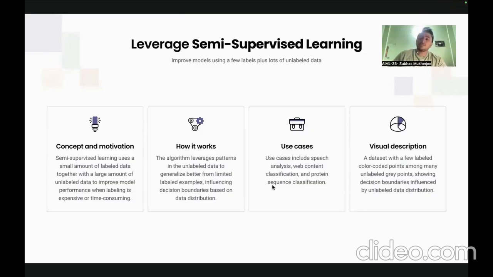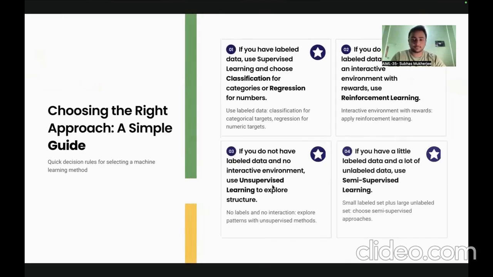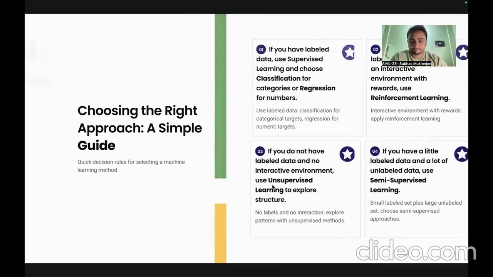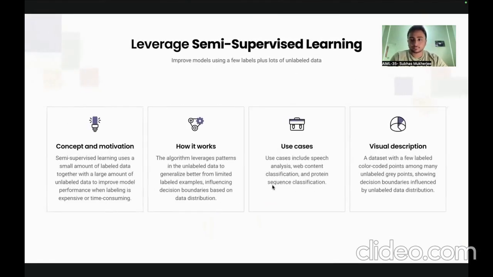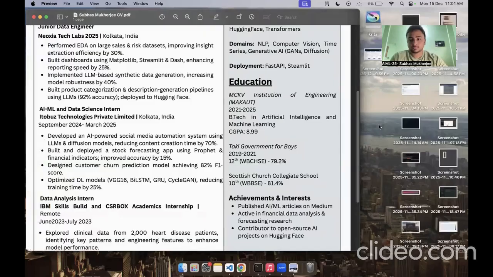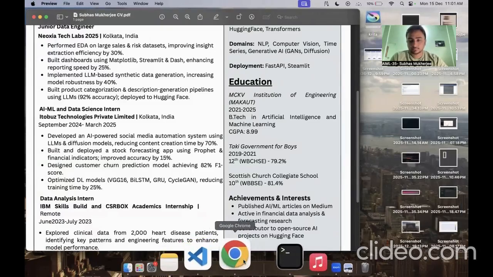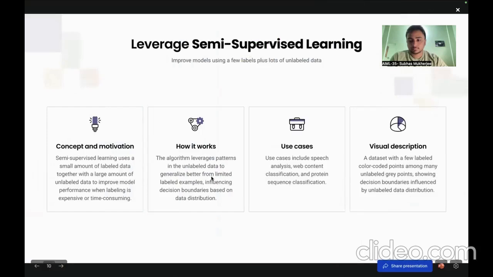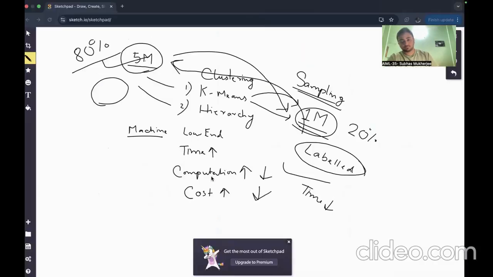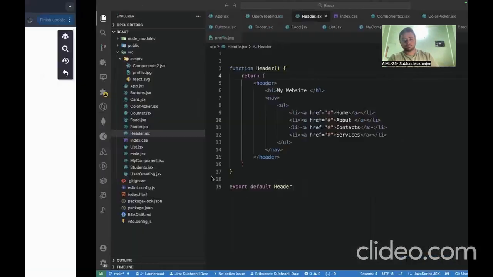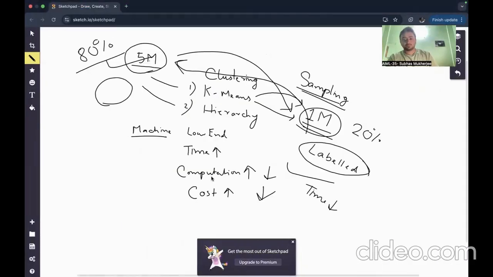Now what is decision boundaries? Decision boundaries means, right?